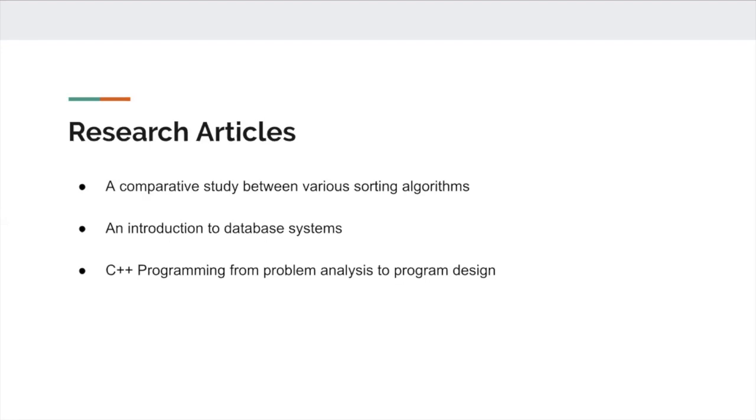We also looked at an introduction to database systems, and we used our book, C++ Programming: From Problem Analysis to Program Design, from last semester. We used it as a reference because there were some things that we forgot, and the book was more than helpful when it came to that.